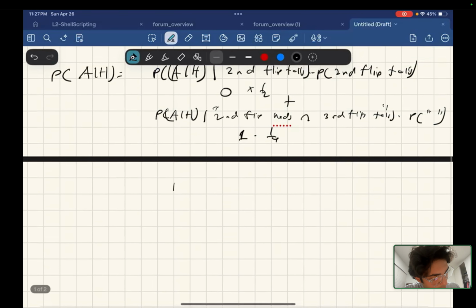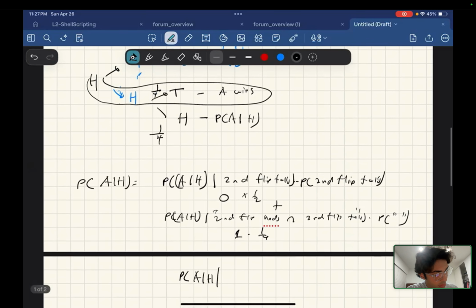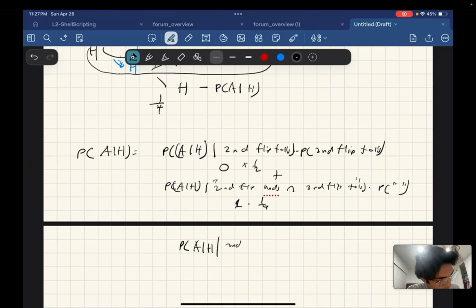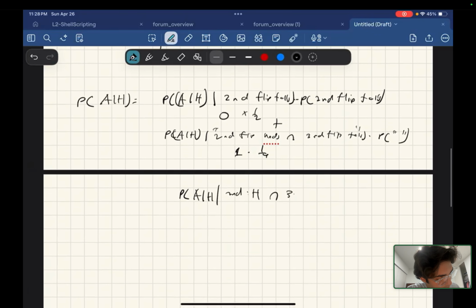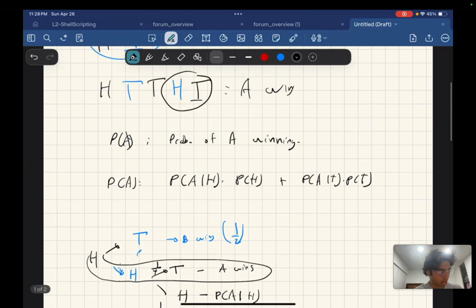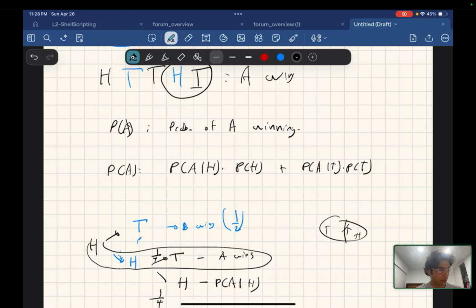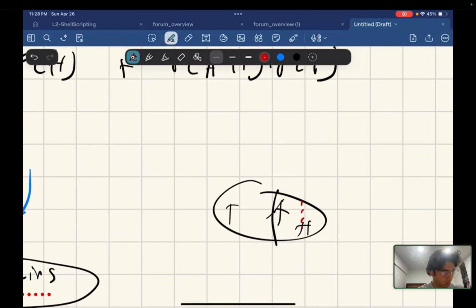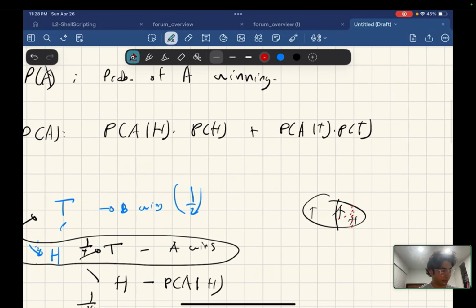And then the probability of A given heads, given the second flip heads and the third flip heads, times the probability of that. So we're partitioning the partitioned outcome space. We already partitioned the outcome space earlier with A, and we partitioned it with tails and heads. Now we're taking this part and partitioning it further.